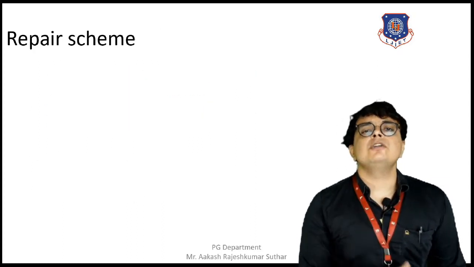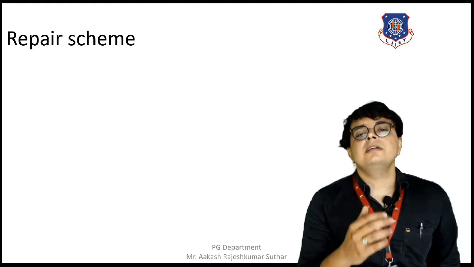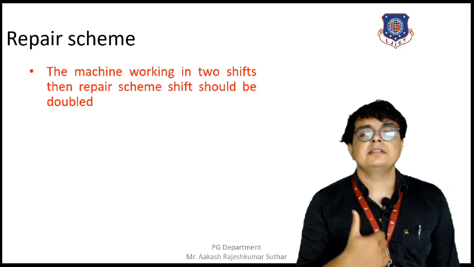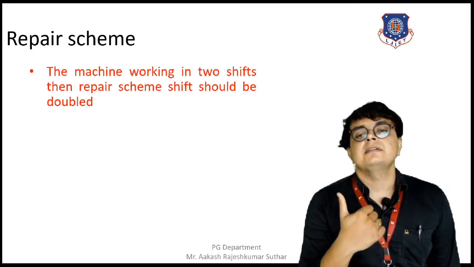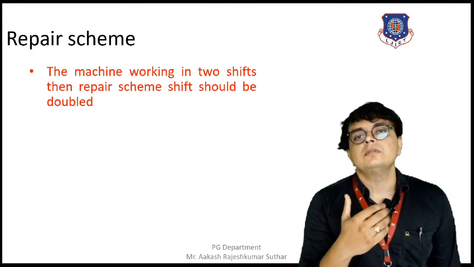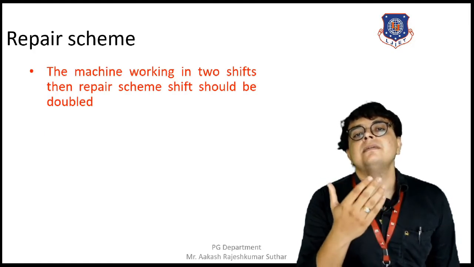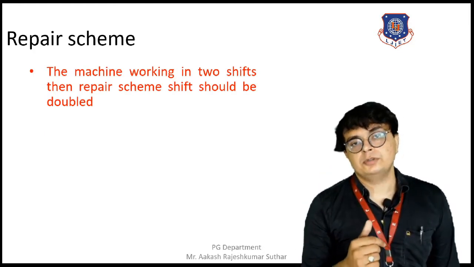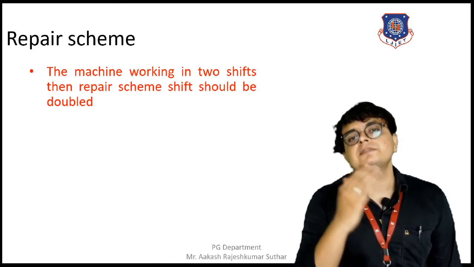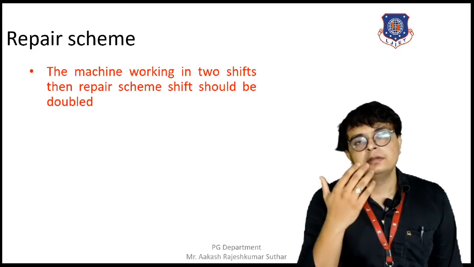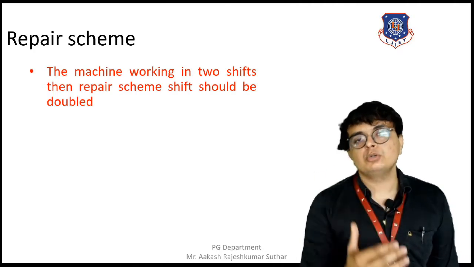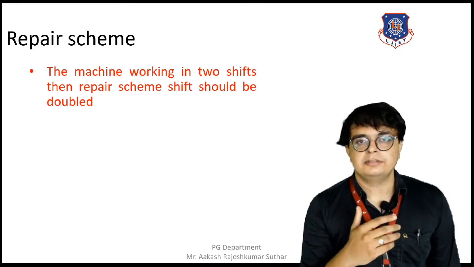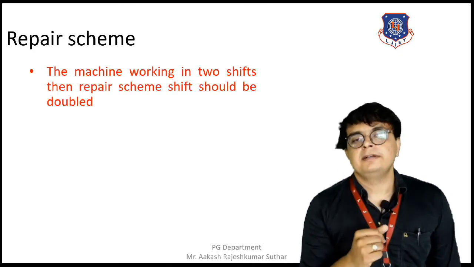Some points need to be taken into consideration while finalizing the repairing scheme. First, if a machine is worked in 2 shifts in 24 hours, then the repairing should also be modified. If the working shift is 2, then in order to have proper maintenance of that machine, we need to double the maintenance, so the maintenance time will be doubled.